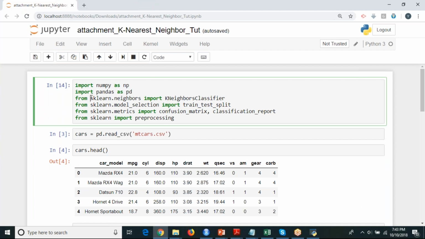So now, sklearn.neighbors is a package or a library. Under that, you are importing a function called KNeighborsClassifier, which is used exclusively for KNN, for k nearest neighbor classification. And apart from that, in the second line, I'm going to import a function called train_test_split, which is used exclusively for splitting your data set into train and test.